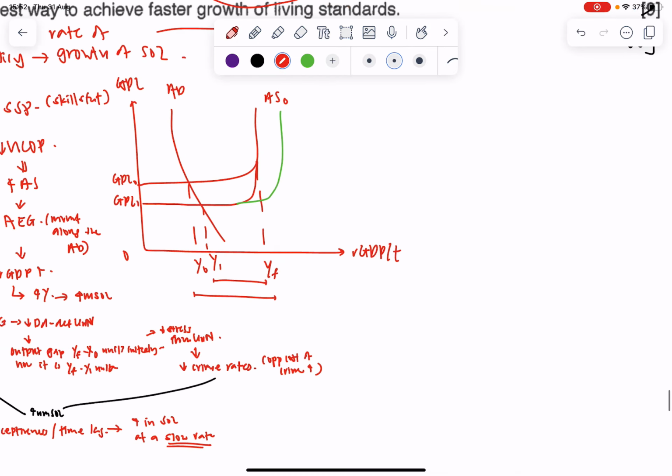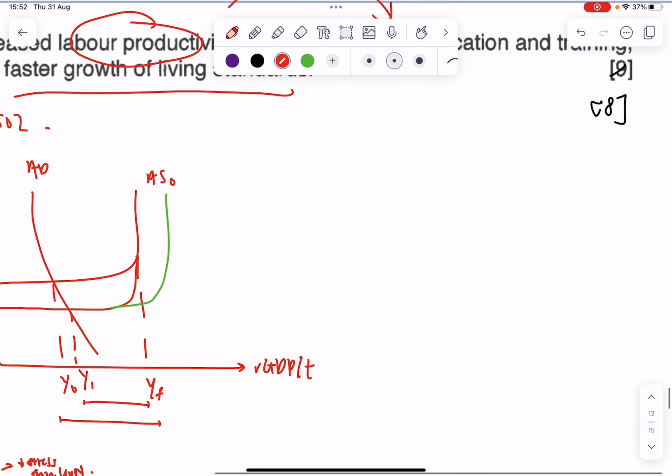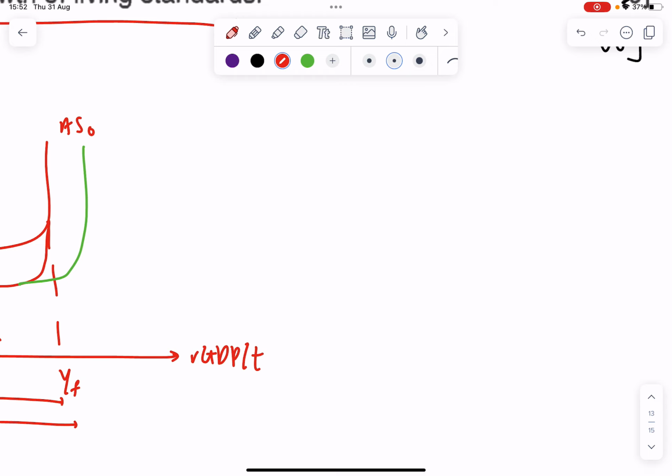And then I look at my key argument 2. For key argument 2, I would bring in either of the demand side policies. In this case, I choose interest rate monetary policy. So I will have to explain why interest rate monetary policy can help to increase living standards.